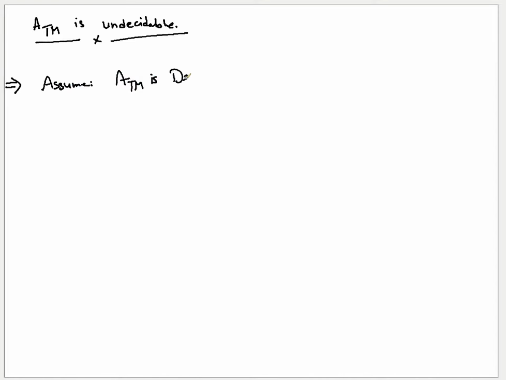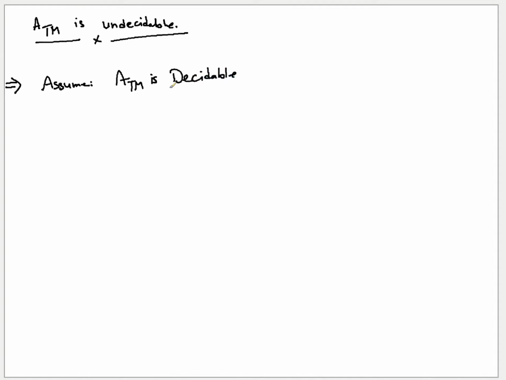So, in the last class we were proving that ATM is undecidable, right? Now, to prove that, let's prove it by contradiction. So in the proof we assumed that ATM is decidable.